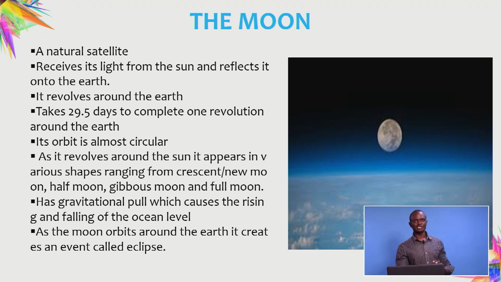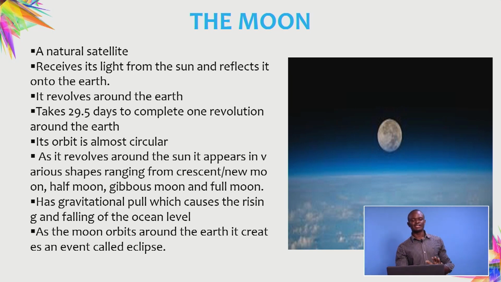We also have a very special term that we need to understand in discussion of the components of the solar system, that is the galaxy. We say the galaxy is a cluster of stars. A group of stars or a collection of stars is what we term as a galaxy or nebula.